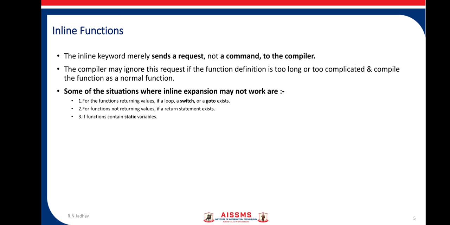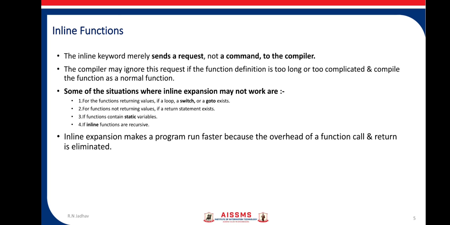If the function contains static variables, in that case also the request can be declined. And if inline functions are recursive, that means they are calling themselves, then the compiler can decline the request of expanding the function.